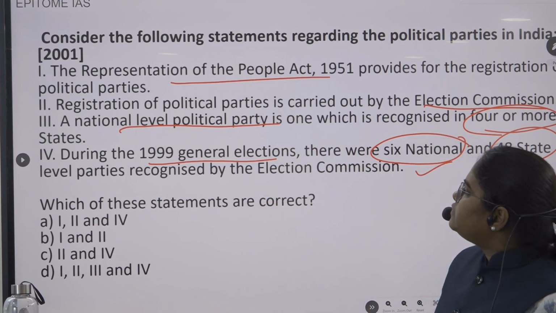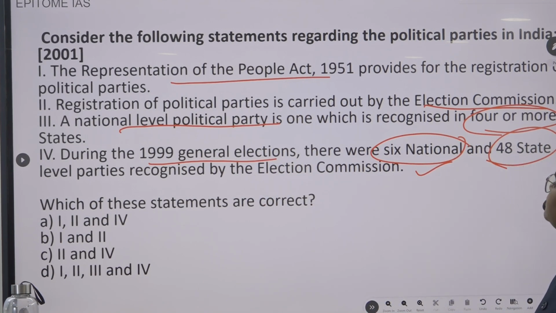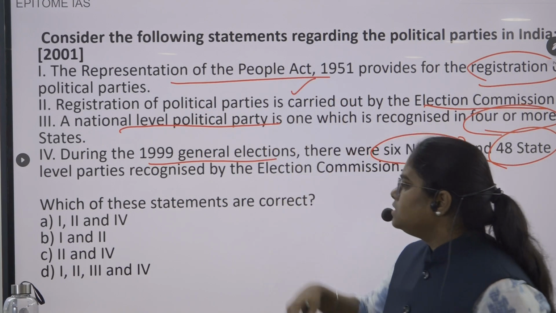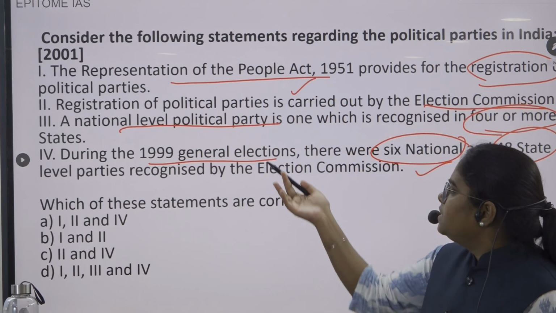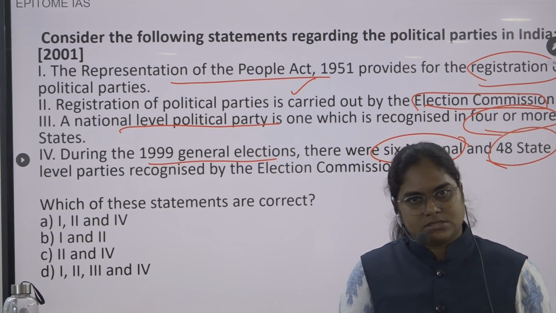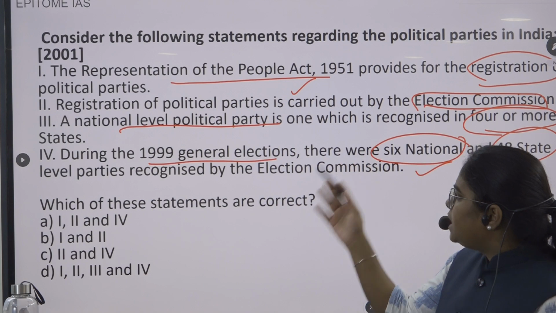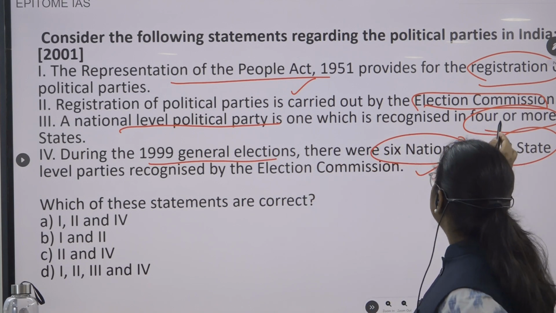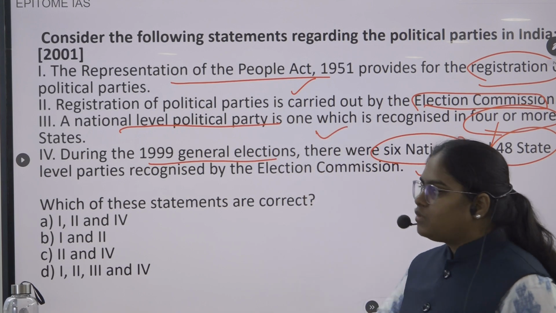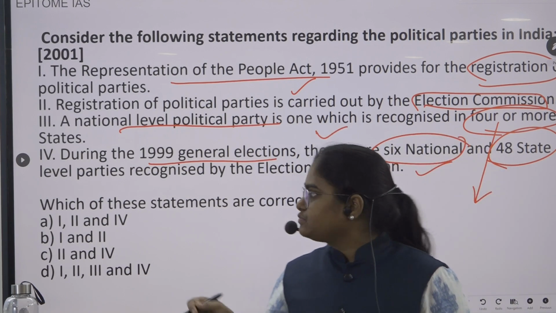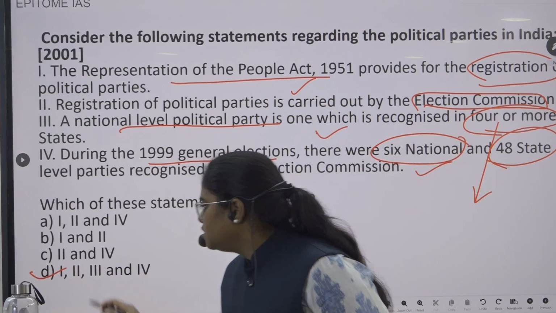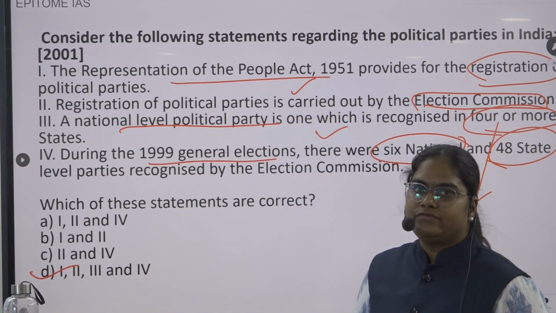So the first statement: the Representation of People Act 1951 provides for registration of the political parties. Yes, this statement is correct. Registration of political parties is carried out by the Election Commission. Again, yes, this is correct. A national level party is one which is recognized in 4 or more states. Is that true? Yes, 4 or more states. This statement is also correct. The answer would be option D, 1, 2, 3, 4.